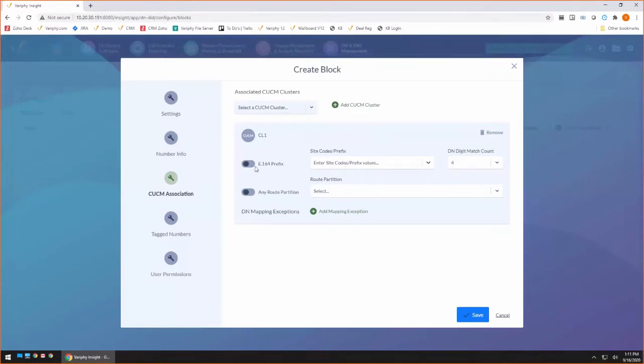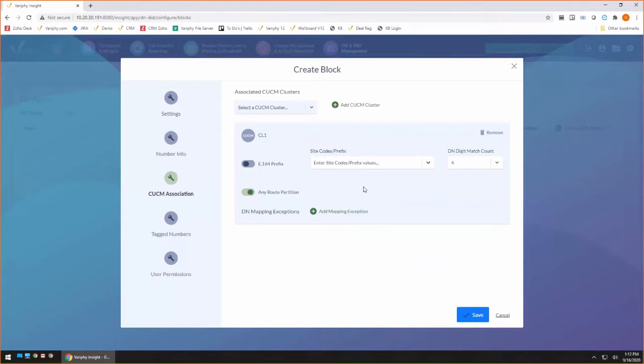And of course, you can always use the E164 prefix if you use E164, and you can also select any particular route partition if you want to get specific regarding the route partitions for, say, my Bristol location. In this case, I'm just going to select any route, so any particular partition.